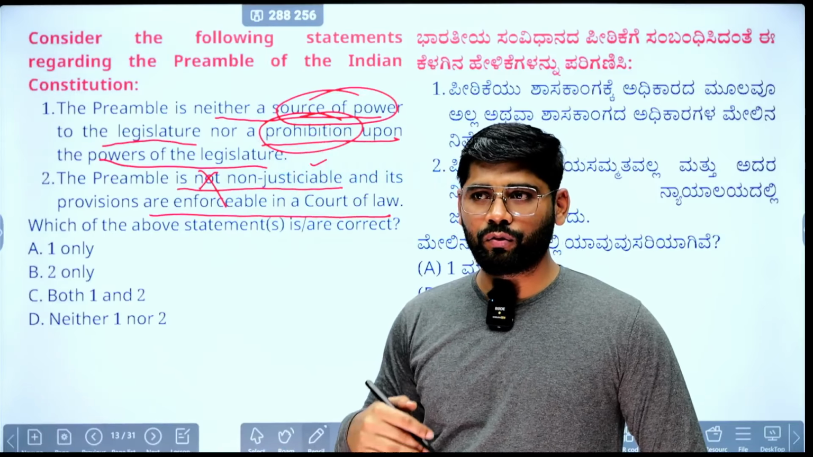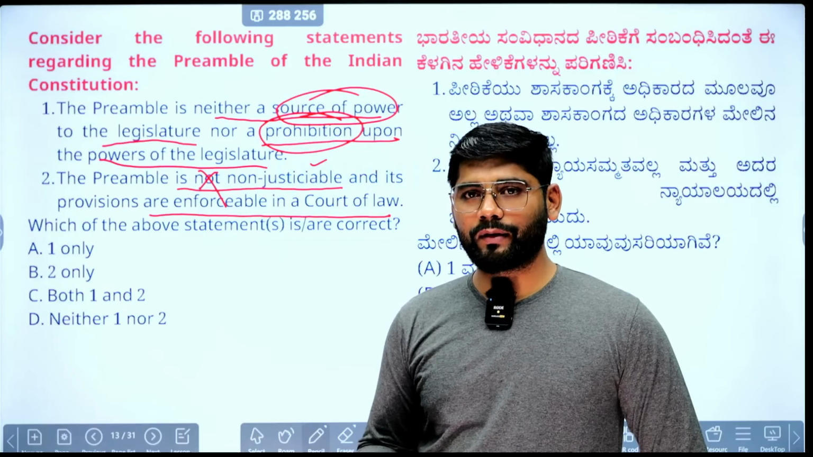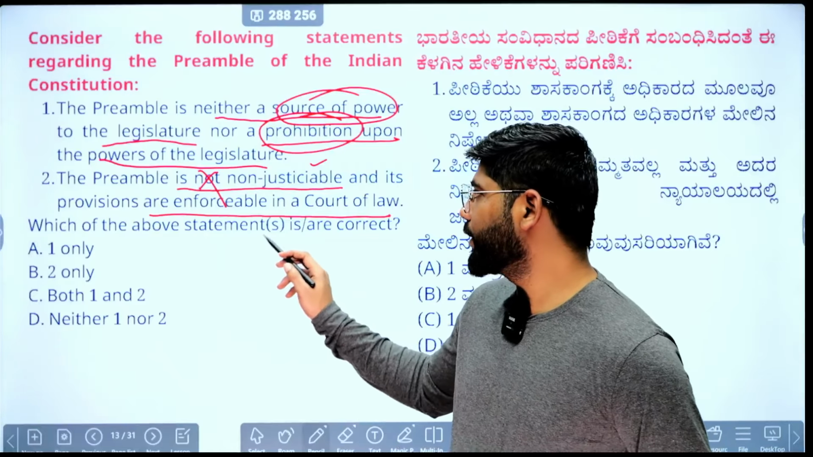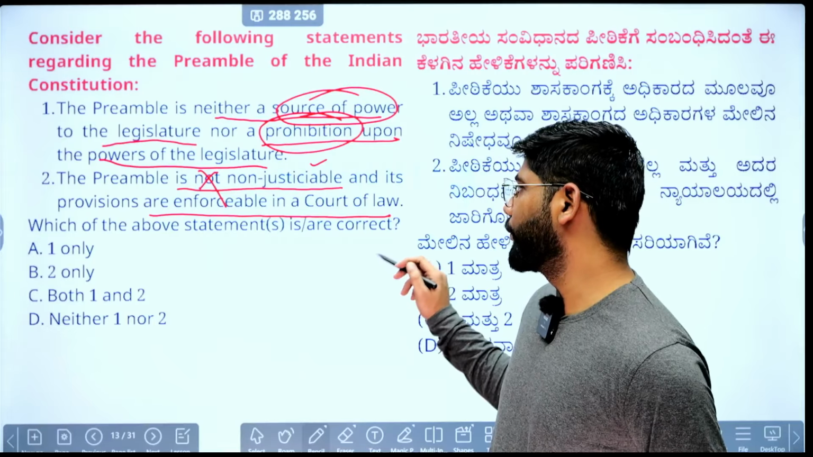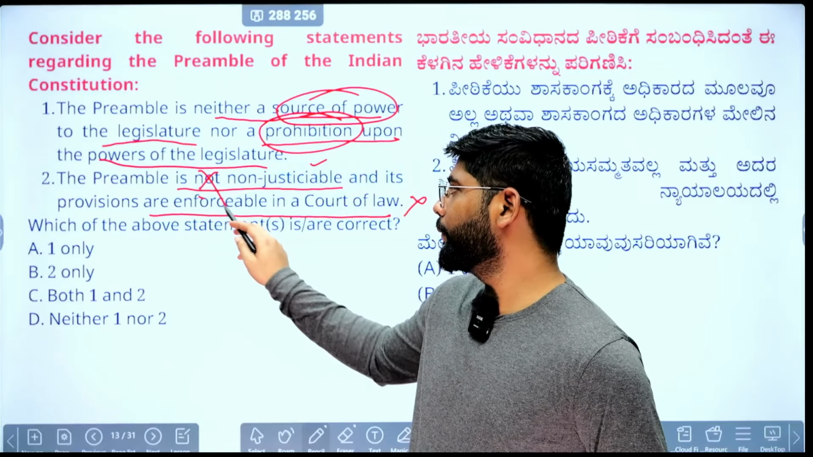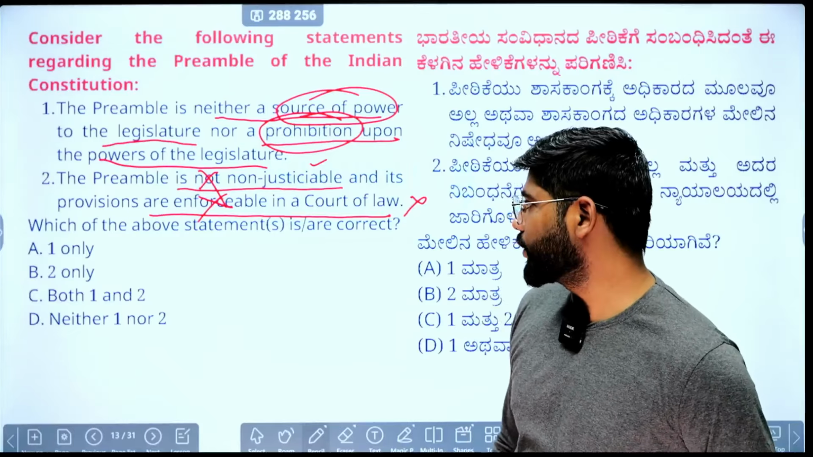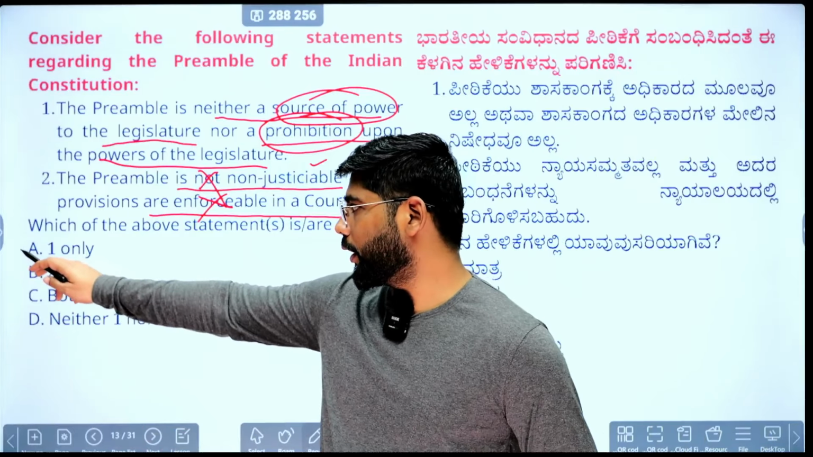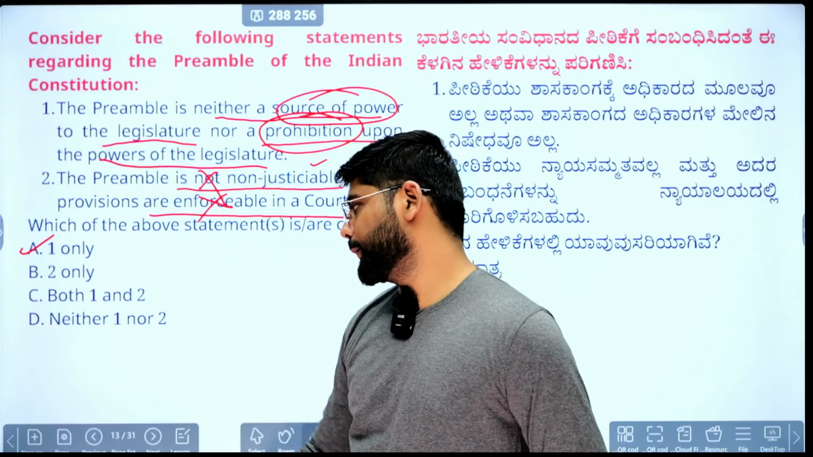It is just to remind them what is the goal of our constitution, the goal of the Indian state, and what is the basic aspect that was kept by the constitution makers in their mind while framing the constitution. Second, preamble is non-justifiable and its provisions are enforceable in court. This is wrong, because if it is non-justifiable, then the provisions will be non-enforceable. So the second statement is wrong. Correct answer is A for apple, A only. We'll move toward the next part.